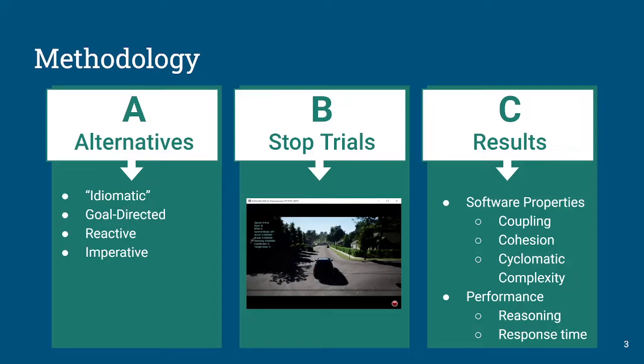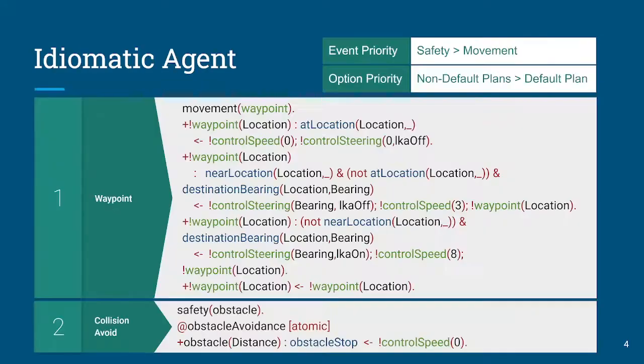So for the methodology, there's sort of three main components here. First is looking at different alternative implementations, and we'll talk about the details of those implementations in a couple of slides. We've got the stop trials, which are these collision avoidance scenario tests using AirSim. And we've got the results, which are going to involve the software properties, which we'll talk about shortly, but those will include coupling, cohesion, and cyclomatic complexity, as well as looking at performance, looking at the reasoning time and the response time in the collision avoidance scenario.